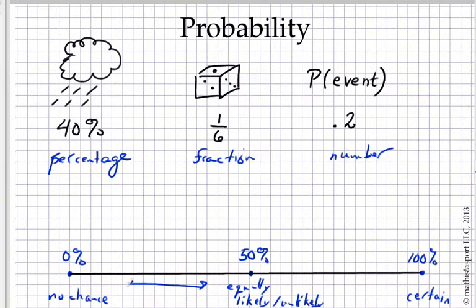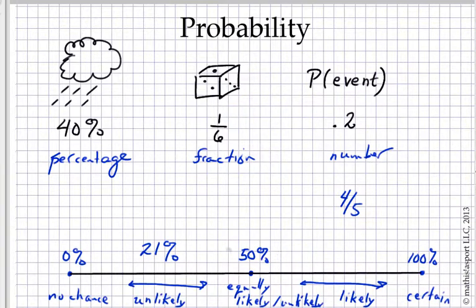Let's call this range between no chance and equally likely or unlikely, we'll call that the unlikely region. And the region up here between equally likely and unlikely, all the way up to certain, we'll call that likely. So all sorts of different numbers could fit in here. For example, if there's a 21% chance that something occurs, I'll call it unlikely. On the other hand, if there is a 4 out of 5 chance that something's going to occur, that's going to be likely.